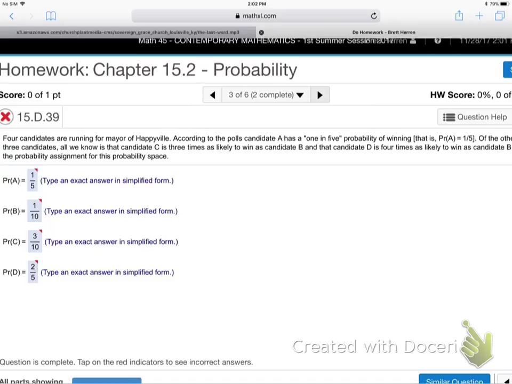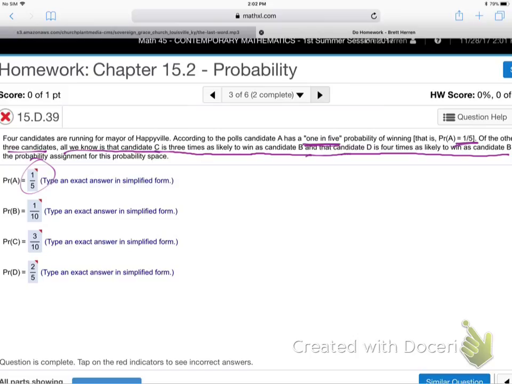4 candidates are running for mayor of Happyville. According to the polls, candidate A has a 1 in 5. So that's how we got the 1 in 5 there. They're just telling me that one straight out. A's 1 in 5. Of the other 3 candidates, all we know is that candidate C is 3 times as likely to win as candidate B, and candidate D is 4 times as likely to win as candidate B.